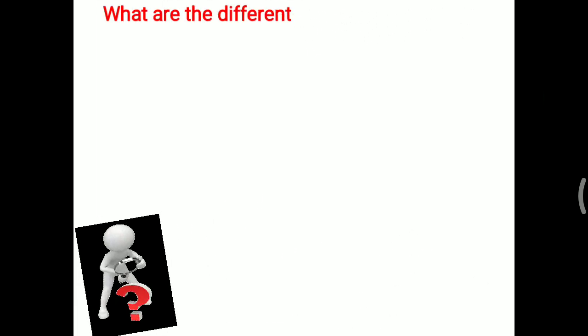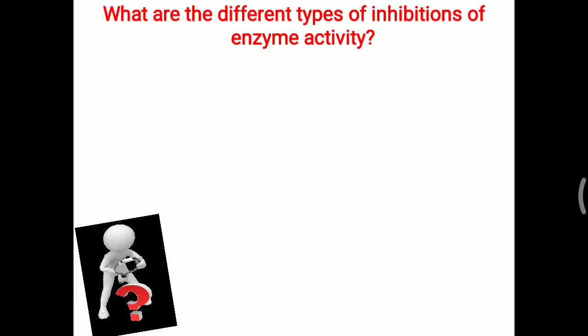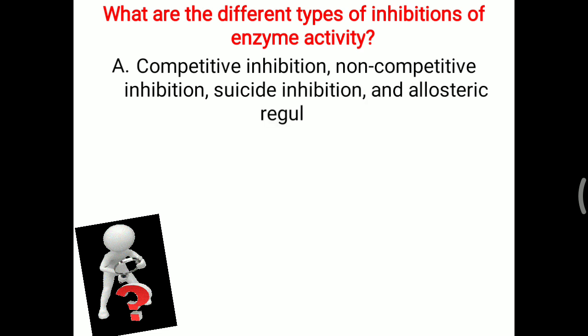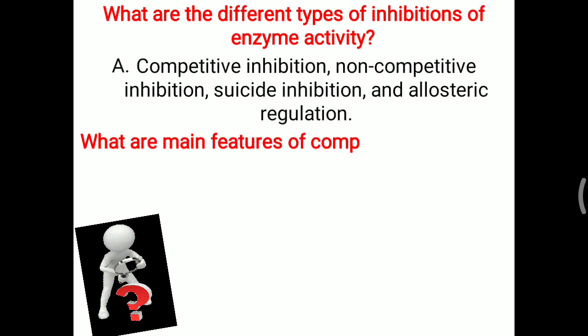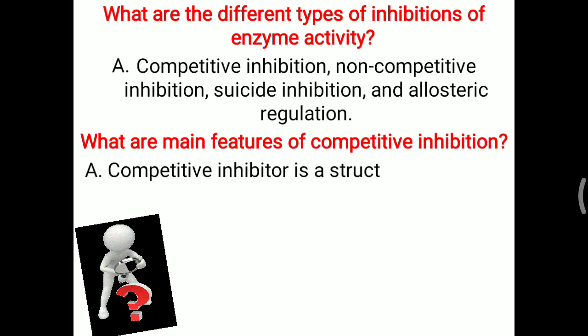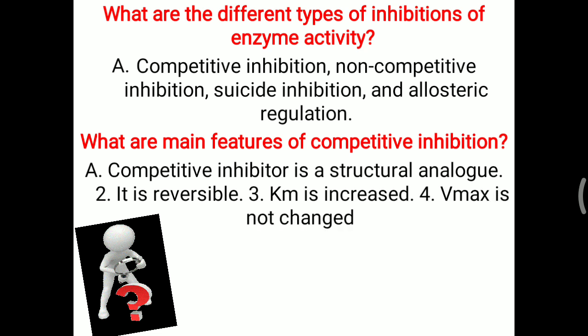Further Viva question: what are the different types of inhibition of enzyme activity? You have to remember these different types of enzyme inhibition: competitive inhibition, non-competitive inhibition, one more, uncompetitive inhibition, suicidal inhibition, and allosteric regulation, also called allosteric inhibition. What are the main features of competitive inhibition? Basically, a competitive inhibitor is a structural analog, meaning this inhibitor is structurally similar to the substrate. That is the main feature of competitive inhibition.